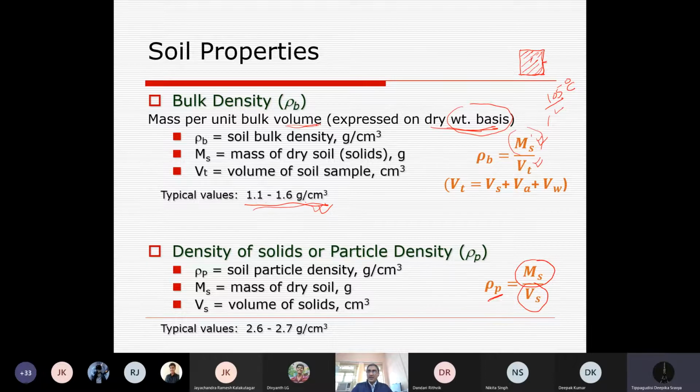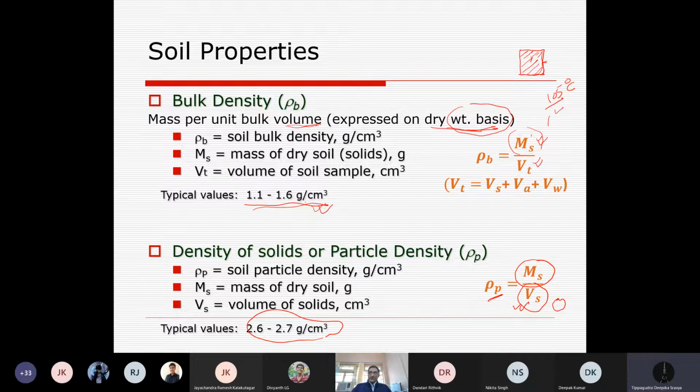We are not considering the voids now. It depends on the parent material, and it varies from about 2.6 to 2.7 gram per cubic centimeter. We discussed this all.